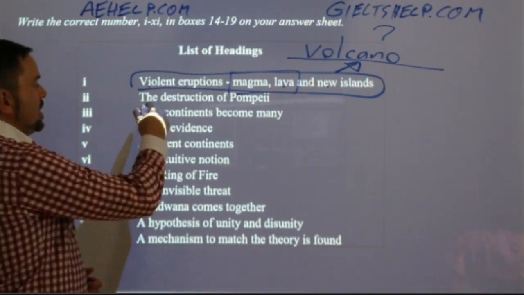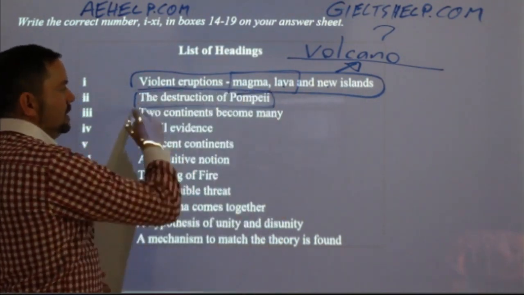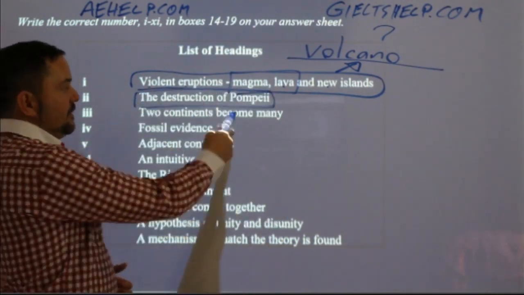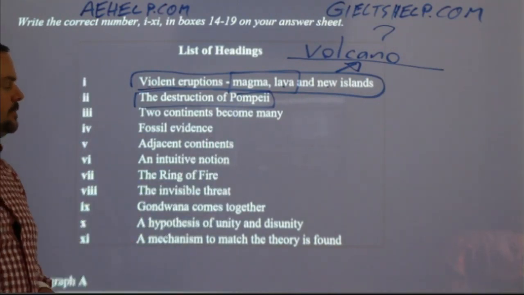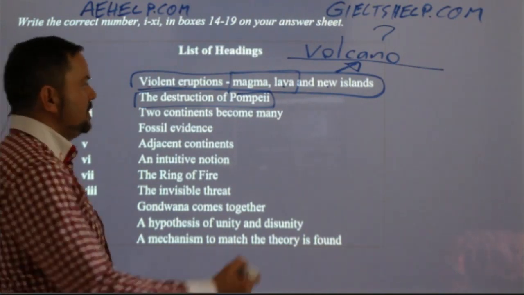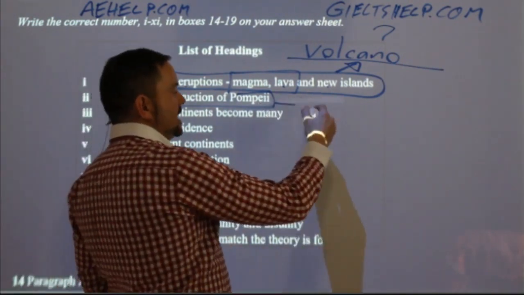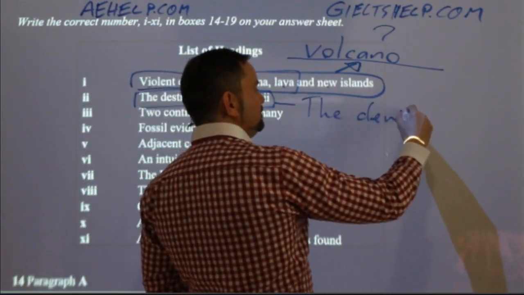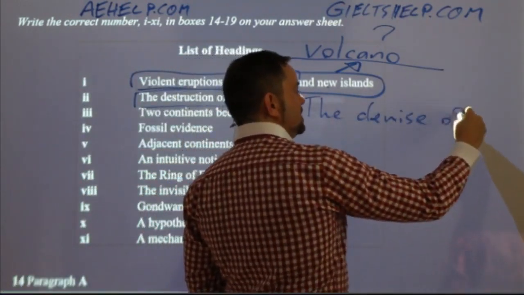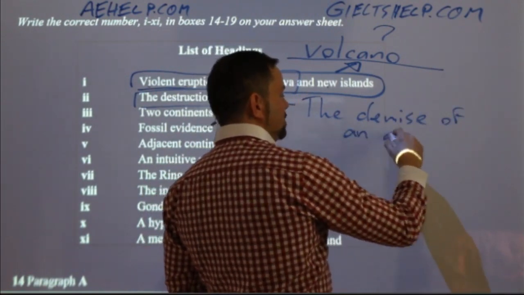The destruction of Pompeii. Well, if anybody knows the famous story of Pompeii in Italy, what is today Italy, at that time it was Rome, then you would paraphrase this as the demise of a city, of an ancient city.